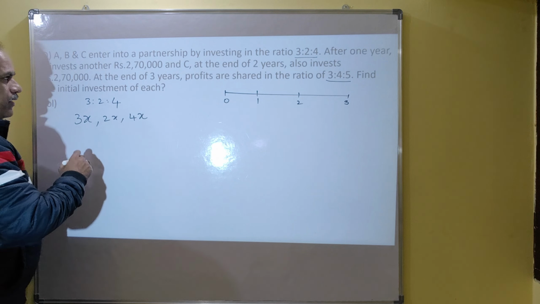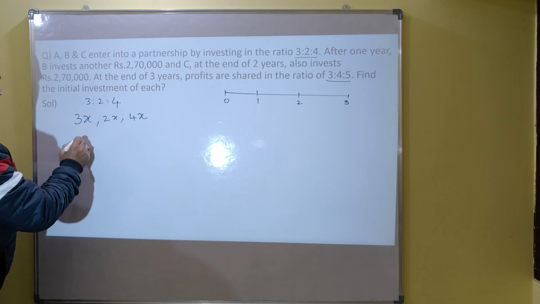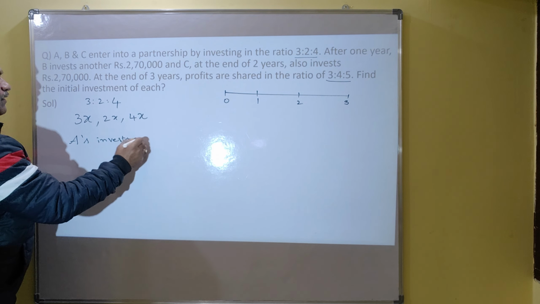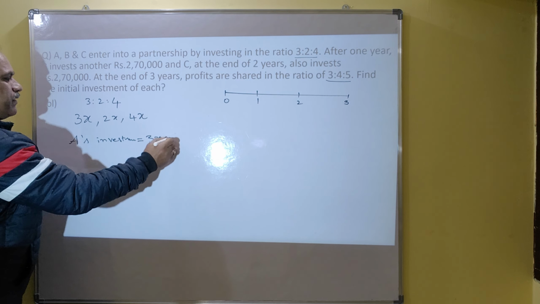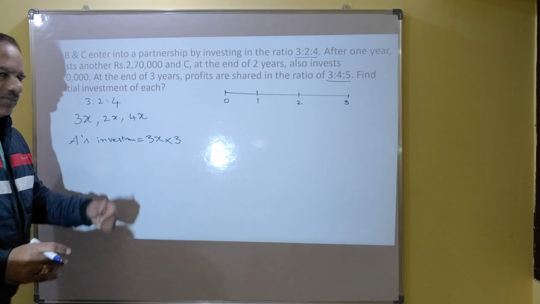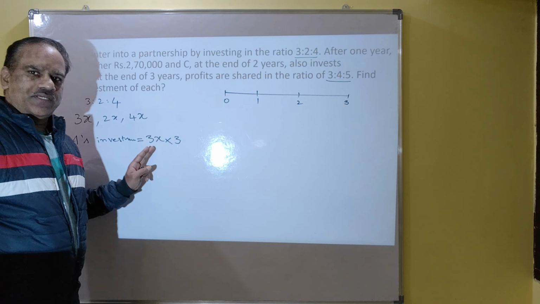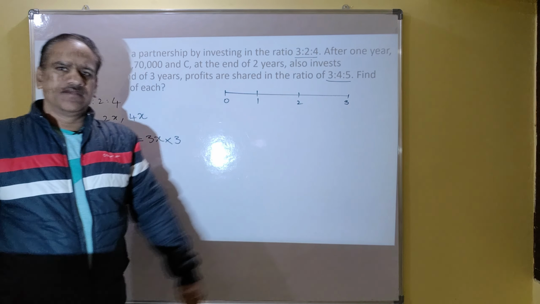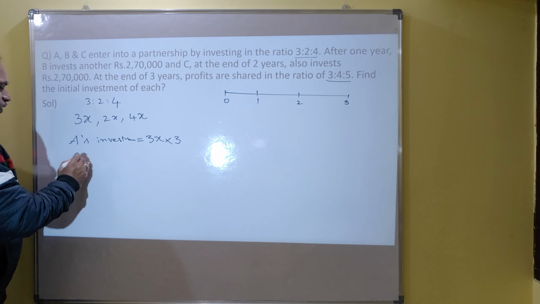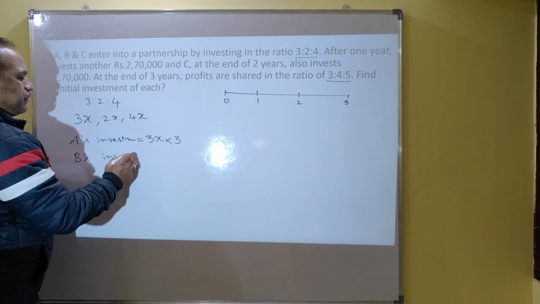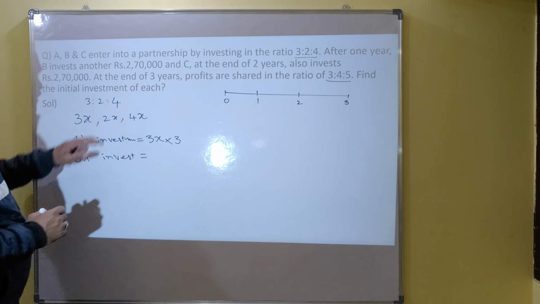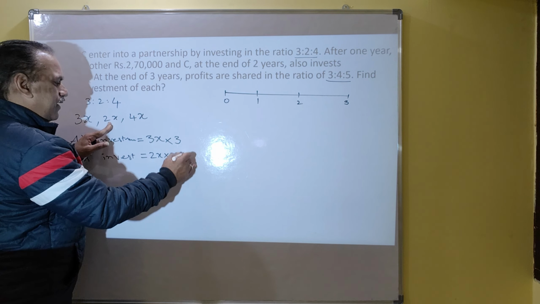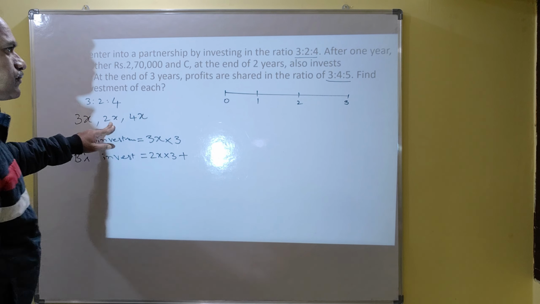So A invested 3x rupees. What is A's investment? A's investment is 3x rupees for all 3 years. He has invested 3x rupees and this 3x rupees stayed for all 3 years. That is A's investment. What is B's investment? B's investment is 2x rupees initially. This 2x rupees stayed for 3 years plus he invested more.